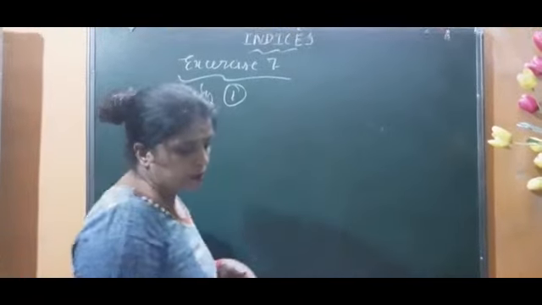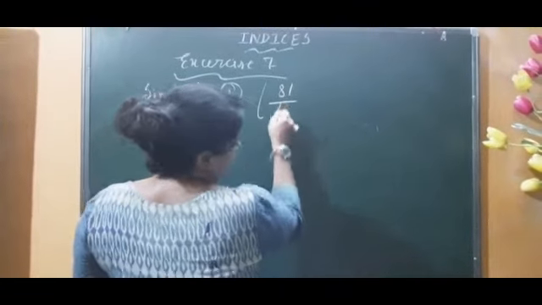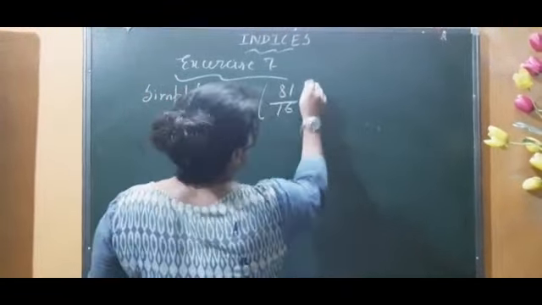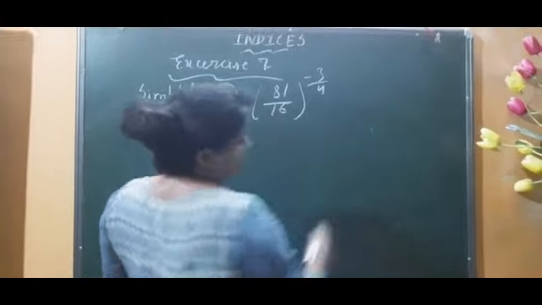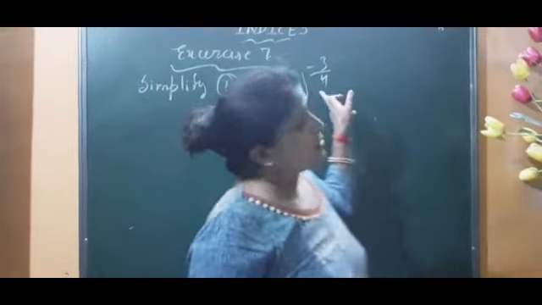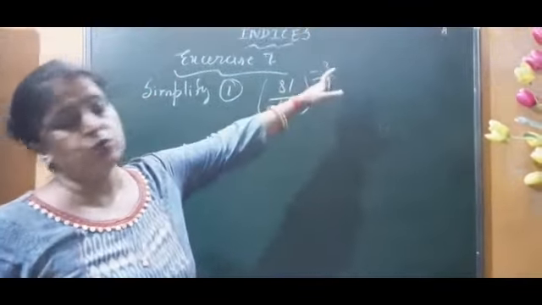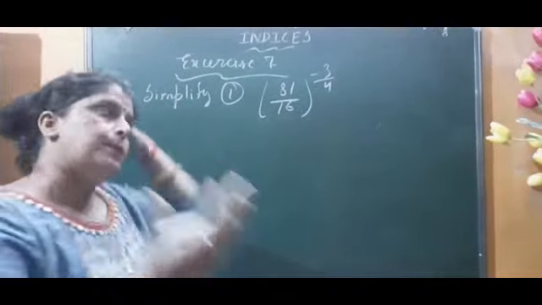Think, decide and solve according to you. The first question is 81 upon 16 to the power minus 3 by 4. Now see, as I told you, whenever you see that the power has a minus sign, first of all try to convert it into a positive power.